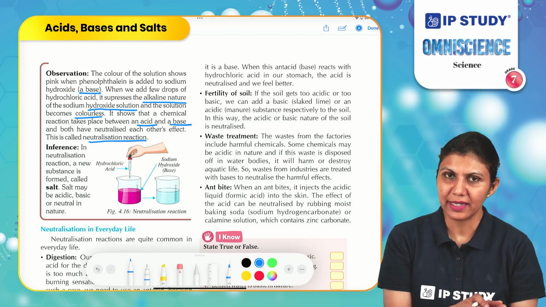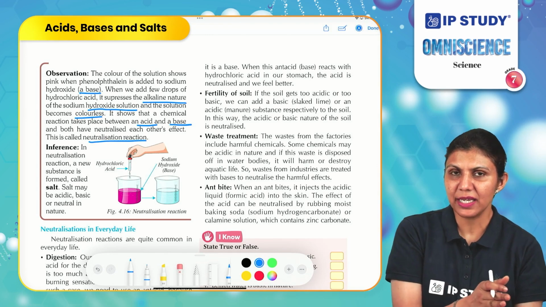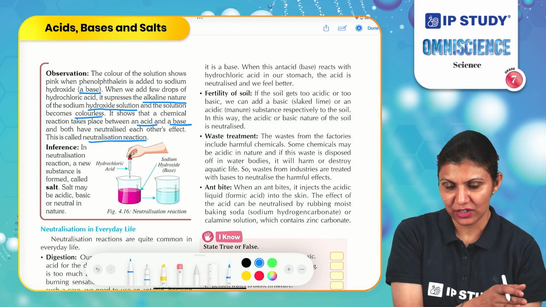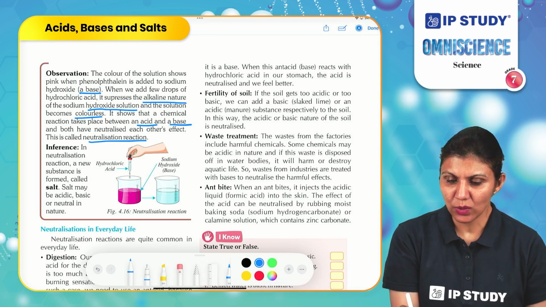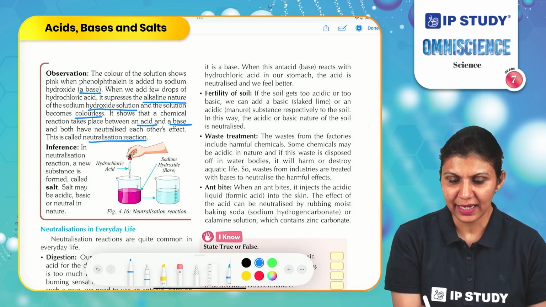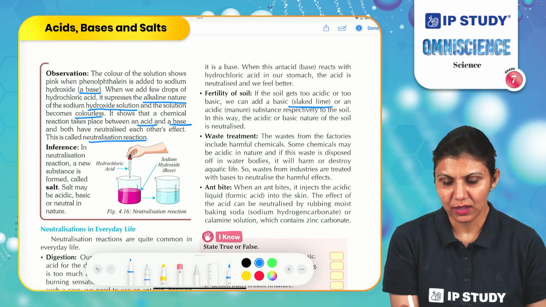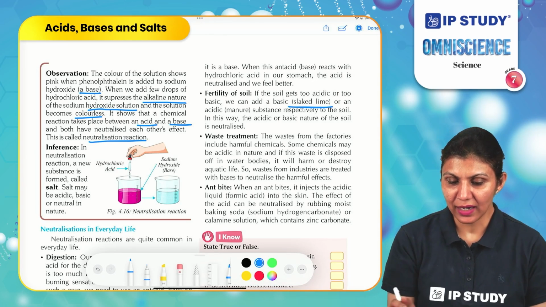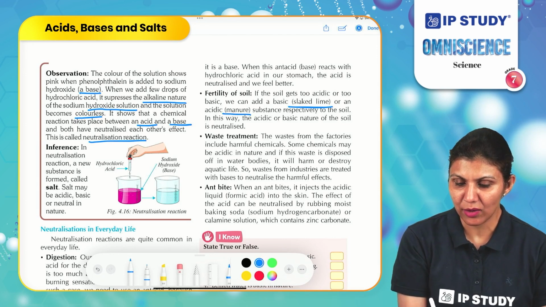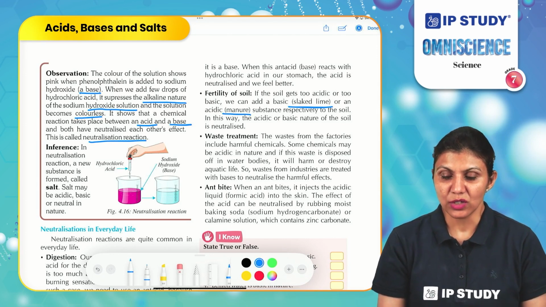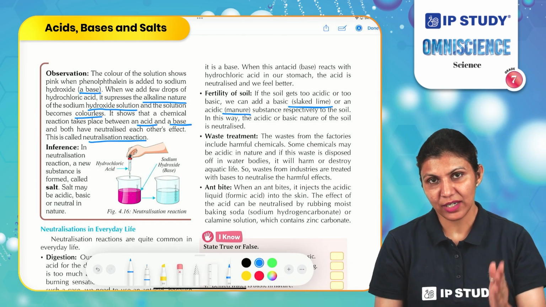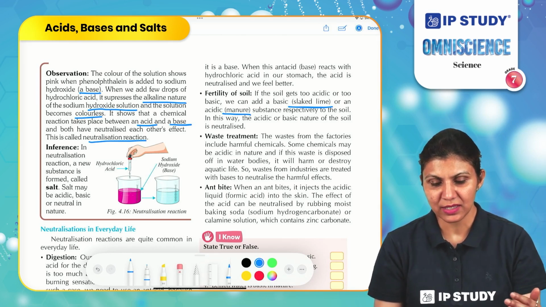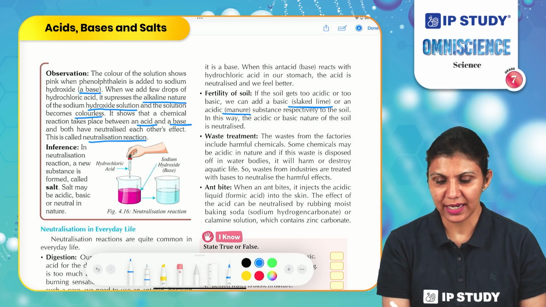So, to get a better result, we need to change the pH or the quality of the soil towards the acidic nature. If the soil gets too acidic or too basic, we can add a basic substance called slaked lime or an acidic substance like manure to the soil. If the soil is acidic, we need to neutralize that. We will add a basic substance. A commonly used basic substance to treat the soil is slaked lime.